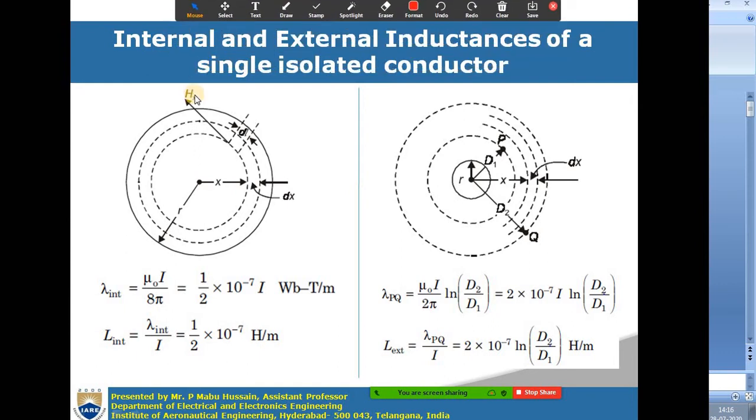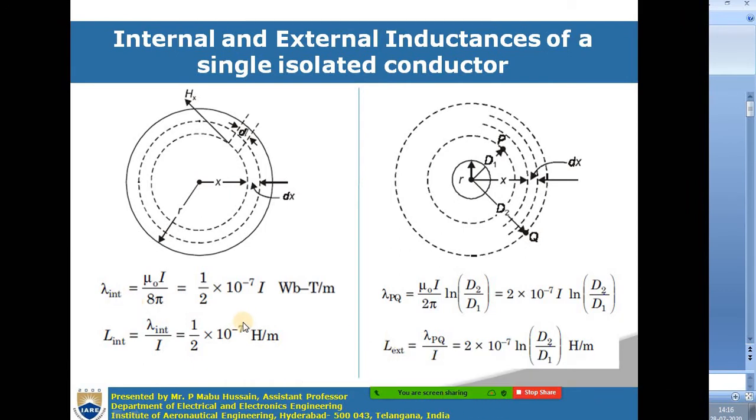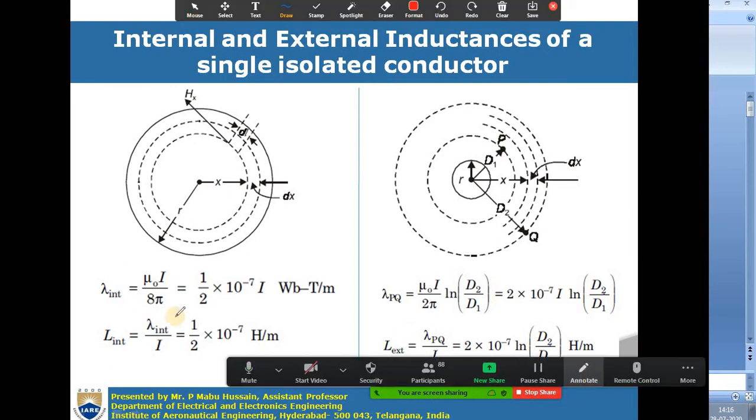Okay, right. So recall the previously discussed topics, which are internal and external inductances for a single isolated conductor. If you take only the internal flux into consideration, then the internal flux linkages lambda internal can be written as mu 0 I by 8 pi.